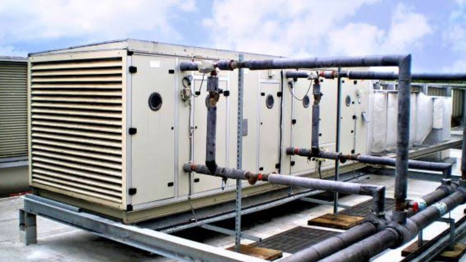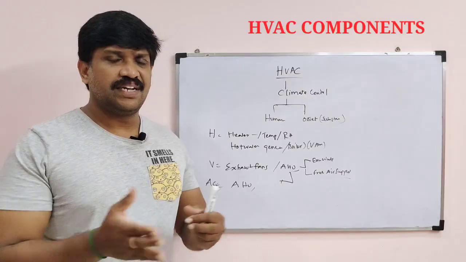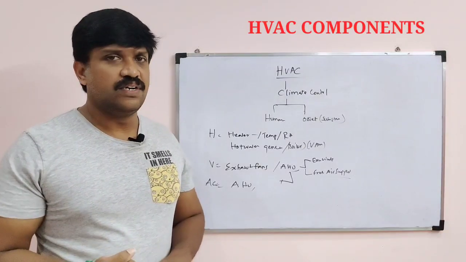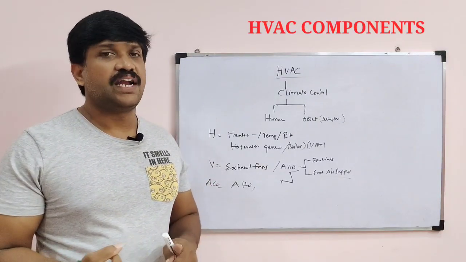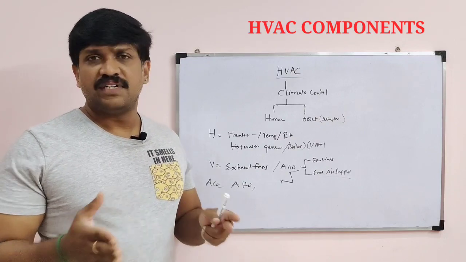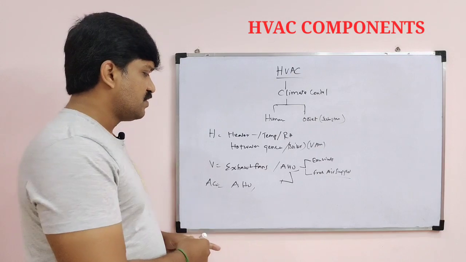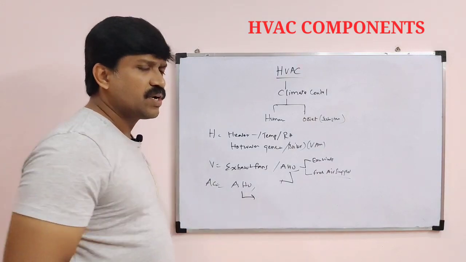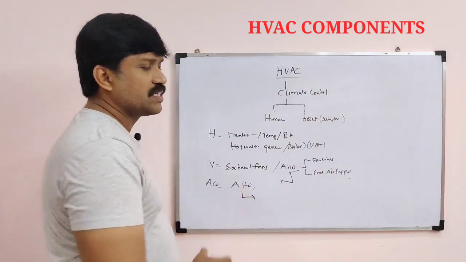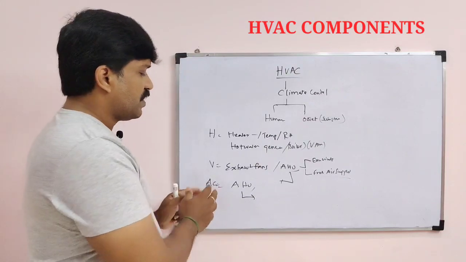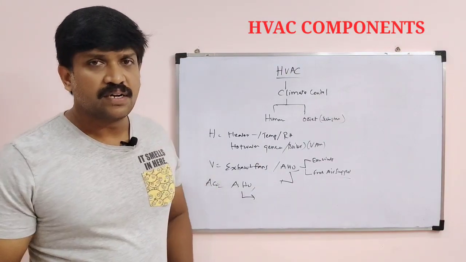These AHUs come in different categories: general recirculation units, fan coil units, fresh air handling units, closed coil units. There are different ones, it comes as a branch. I will explain while I am taking the class on AHU. For air conditioning these are required.